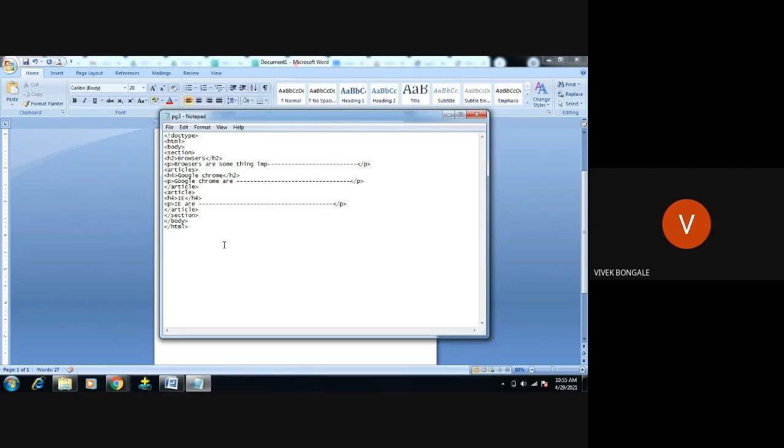Right, just try what output you will get. Sir, beside Google Chrome, H4, sir, closing tag. Oh, sorry. Okay, I made this mistake. No issue. We will check what output we will get. Because this is a good point, HTML browsers automatically recorrect those errors. Correct? As I explained earlier. We'll check whether our browser will automatically recorrect this H2 to H4. Okay.